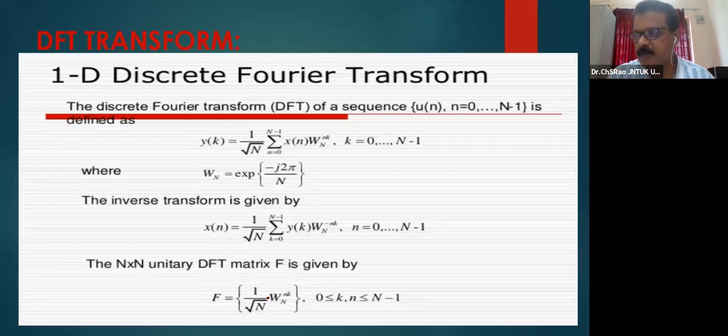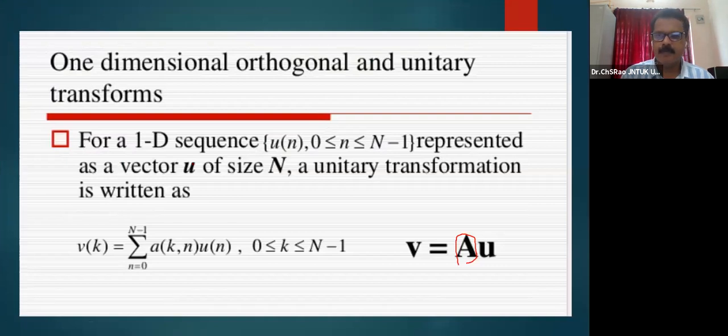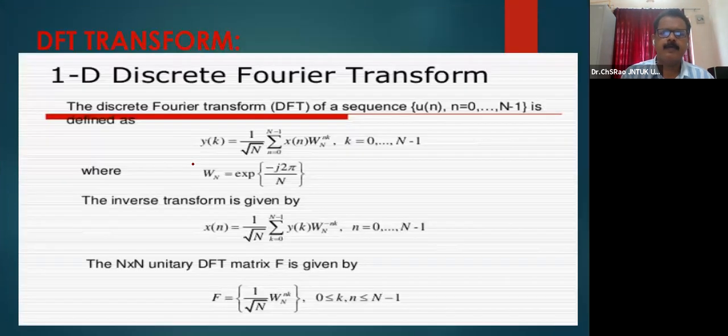We start with DFT. It is already almost 45 minutes over, another 45 minutes is there. Quickly, as we all may be very familiar with the DFT, I will pass quickly over this part of the presentation. The 1D discrete Fourier transform may be represented for a sequence u of n, where n ranges from 0 to n minus 1.